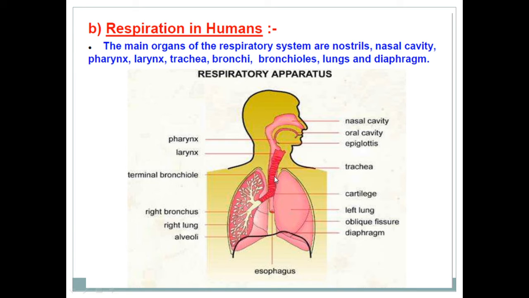This trachea is divided into bronchi, and then into bronchioles in the lungs, and finally these bronchioles end with alveoli.